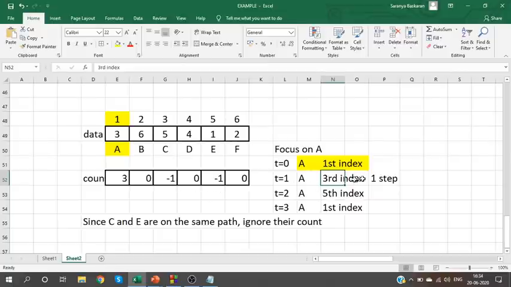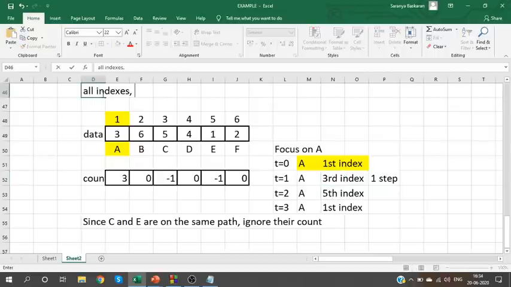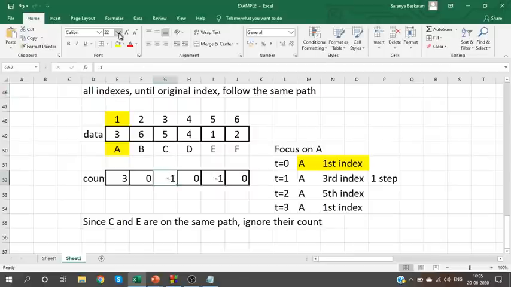All indexes until the original index follow the same path. Am I right? All indexes till I come back to the first index follow the same path. What are the intermediate indexes? Third index and fifth index. So when I go to the third index, I'll set the value as -1. When I reach the fifth index, I'll set the value as -1.